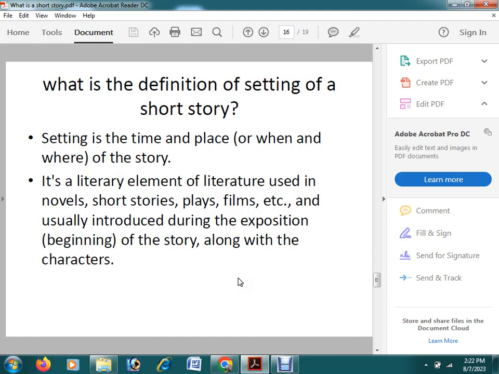And protagonist is the main character. Antagonist of course, but the protagonist will be involved in the main action. Okay, antagonist will be less important.